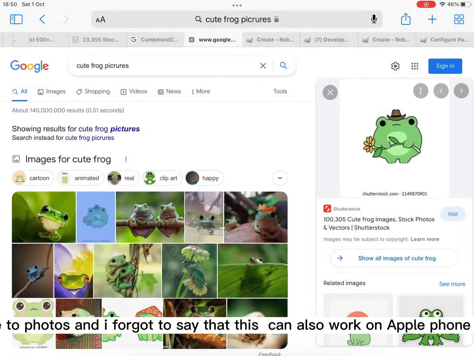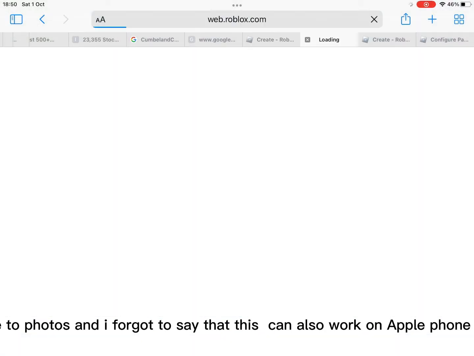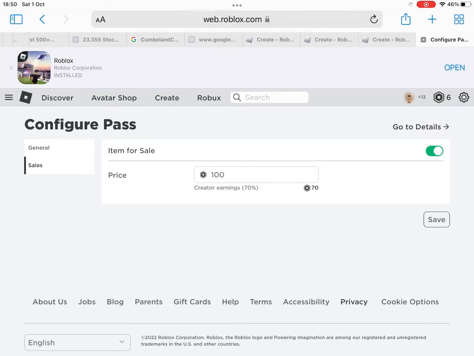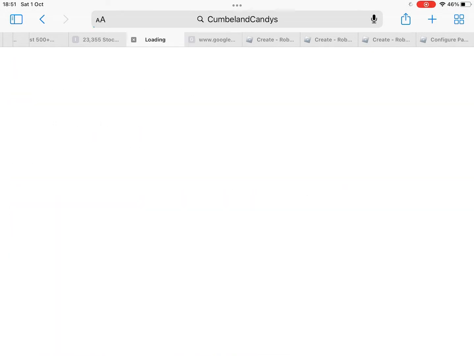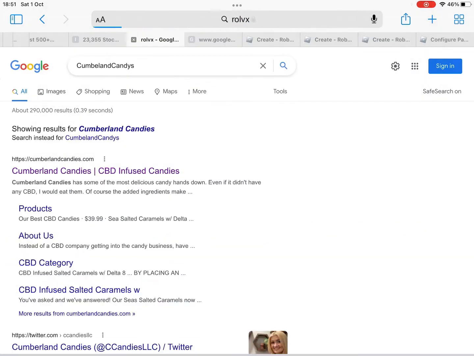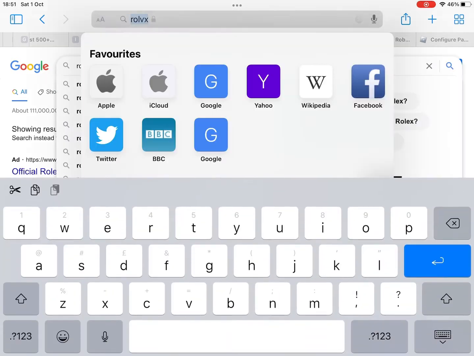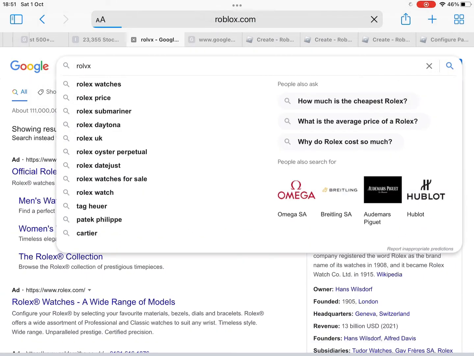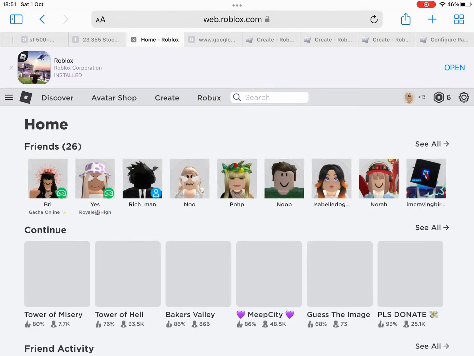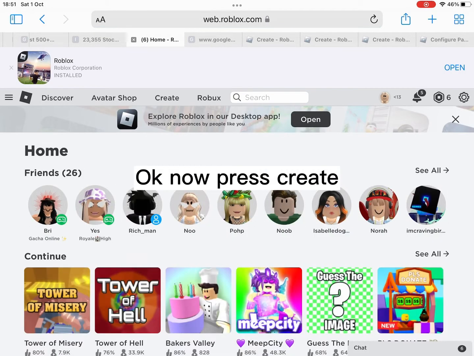Now save to photos, and I forgot to say that this can also work on Apple phone as well. Sorry, I was just trying to find the right tab but lost it, so I'm just doing it again. Sorry for the wait. Okay, now press create.